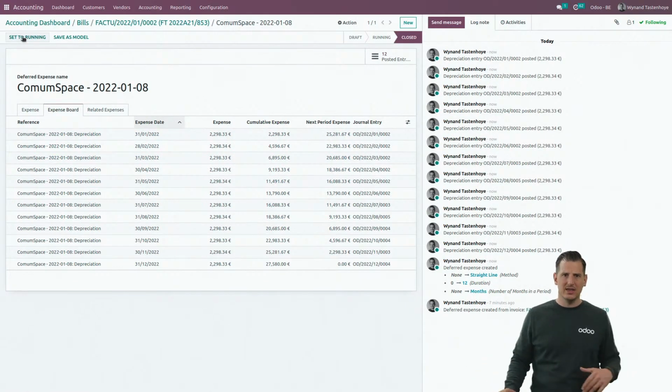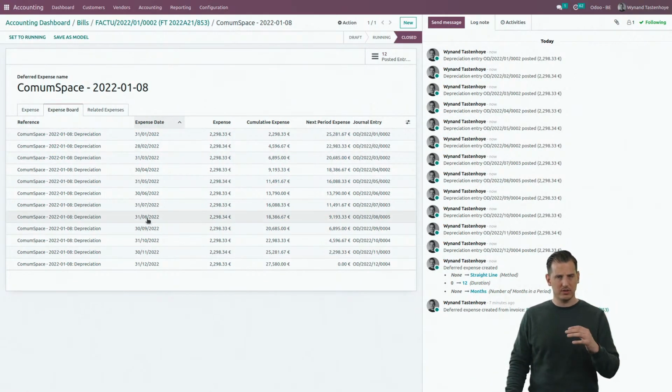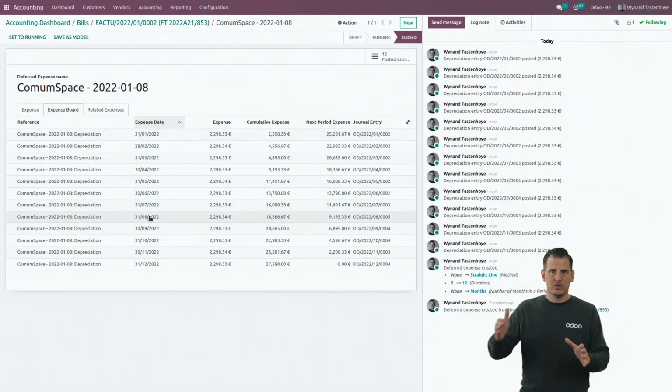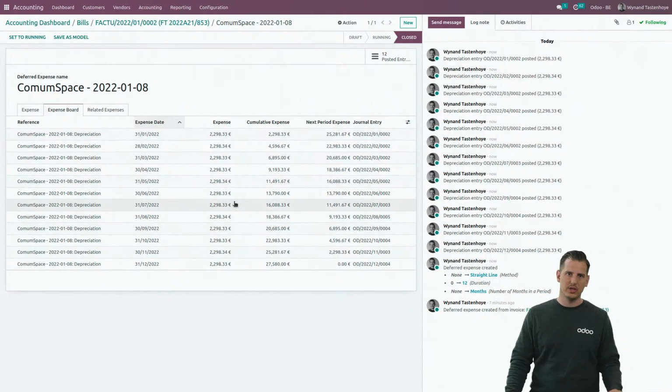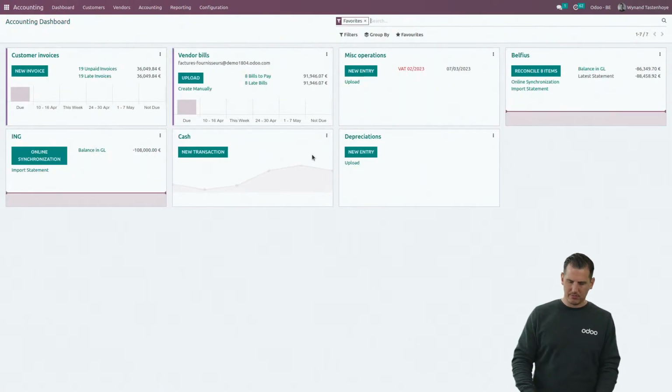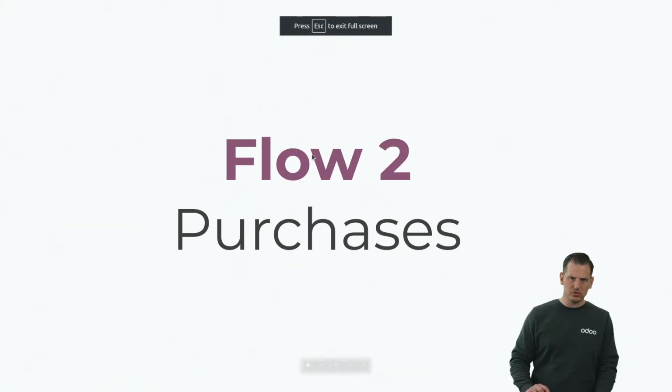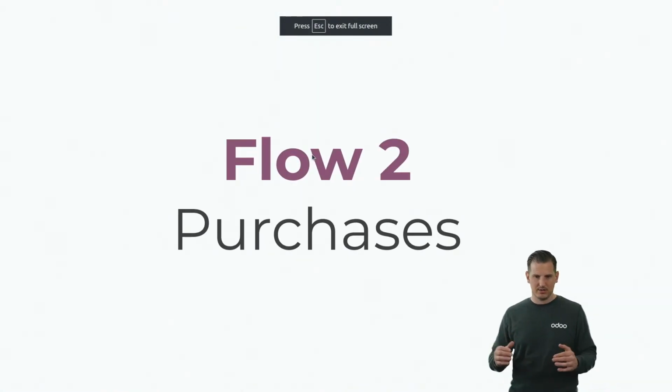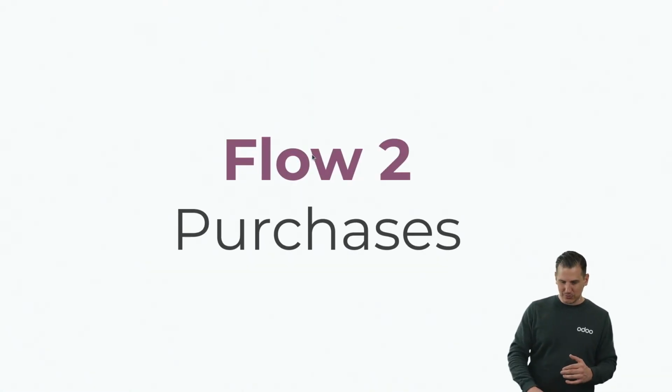Every month, I have spread a 12th of the amount, so that my P&L is perfectly aligned during the year. And that's what I wanted to show you for purchase. So let's go back, because we definitely, I hope at least, saw some very interesting stuff over here.